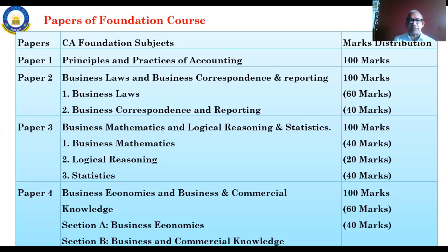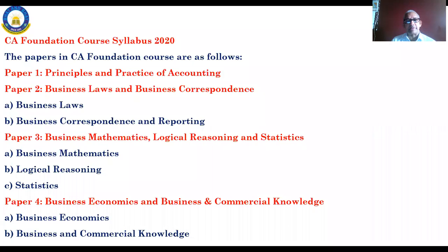Fine? Yes. Paper number 4. Yes, this is paper number 4: Business Economics and Business and Commercial Knowledge. Here also totally 100 marks, subdivided into business economics and business and commercial knowledge. Generally we call it economics. Economics will have 60 marks. Commercial knowledge will have 40 marks. Clear?